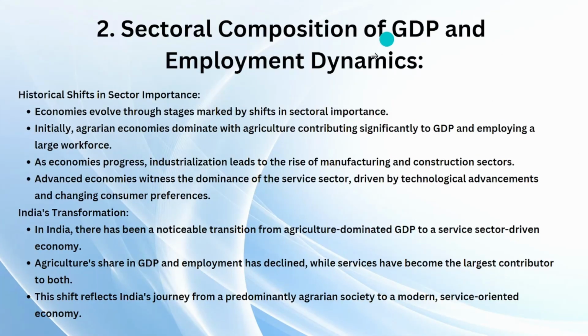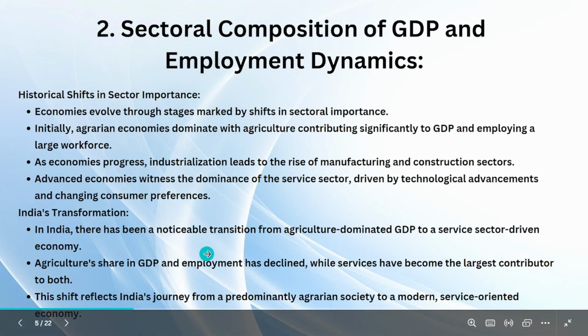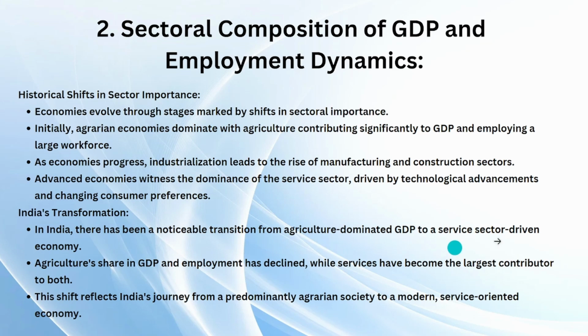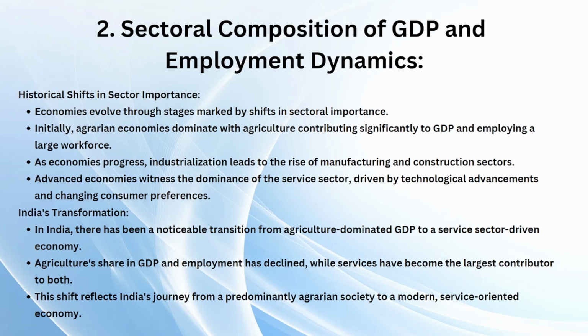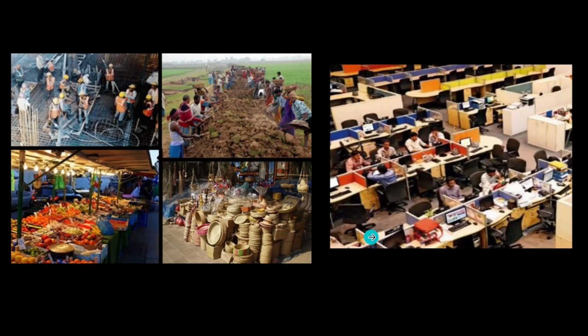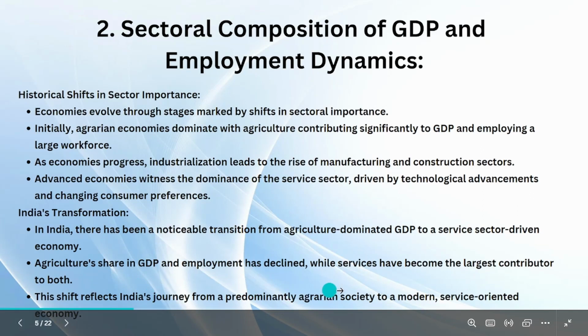That's the importance of sectoral composition, which means which sector contributes to generating money every year in a country. India's transformation. What is the case with India? In India, there has been a notable transition from an agriculture-dominated GDP to a service sector driven economy. What happened in India is, 50 years back, everyone who was employed in India was mostly in agriculture only. But now, more than 60% of the money coming for India is from the service sector. Service sector means all the companies, all the work which we do. You know, software employees and all, right? So agriculture's share in GDP and employment has declined, while services have become the largest contributor to both.